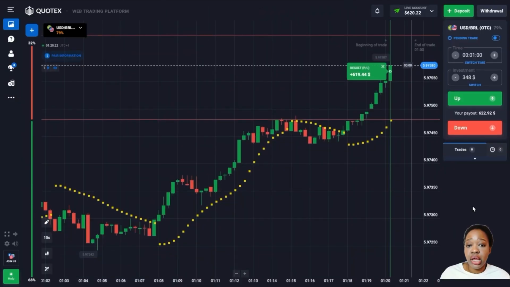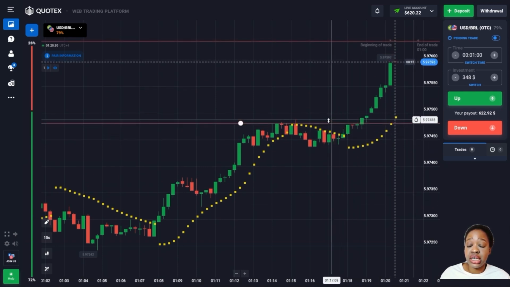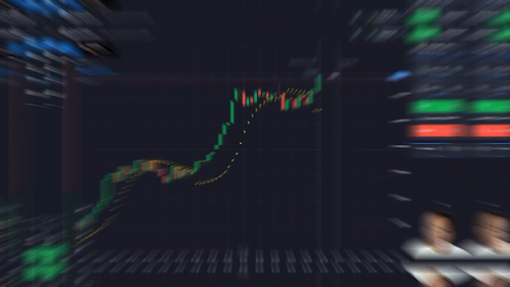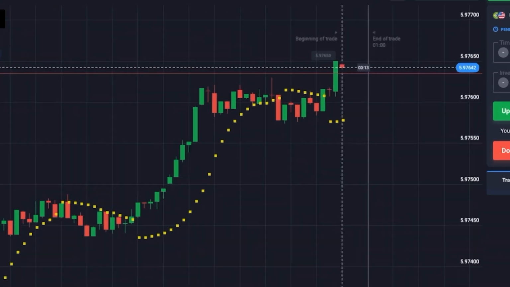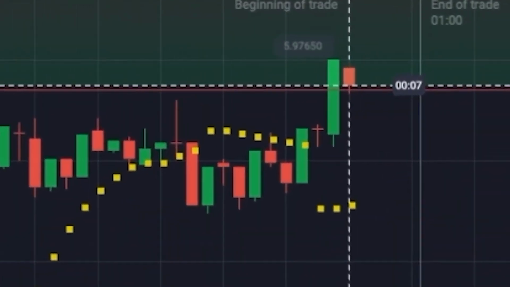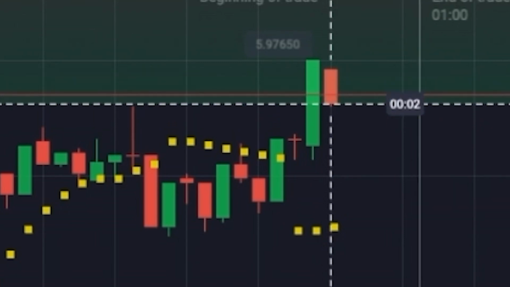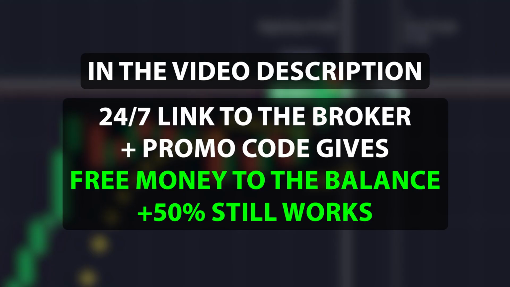This is awesome. My trade closed in a plus and I got very good profit. I hope you already understand how the parabolic SAR indicator works now. So let me look for more convenient situations to work on. Here I can observe the beginning of a rising trend after a slight correction, and I managed to catch the very end of this ascending movement as the parabolic SAR indicator started to show downward movement in the second half of the deal. I'm going to open a deal for an increase for 1 minute.